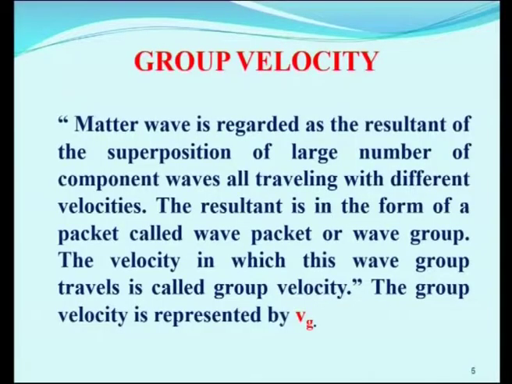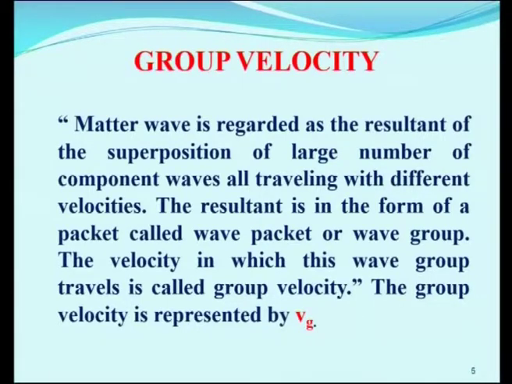Similarly, the group contains many participants, and each may travel at a different speed or velocity. So the group velocity mainly depends on the individual wave velocities. From this we can define group velocity. A matter wave is regarded as the resultant of the superposition of a large number of component waves, all travelling with different velocities.